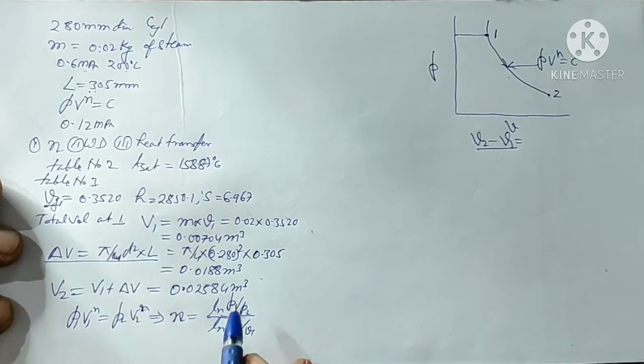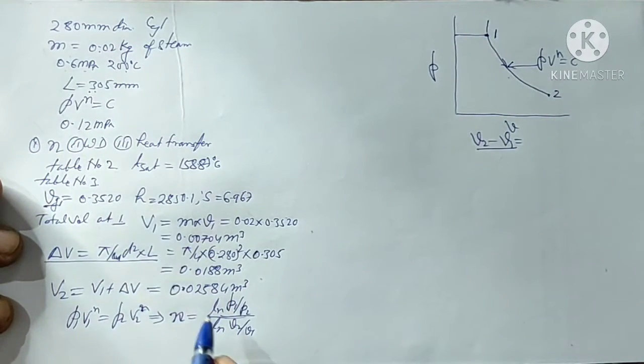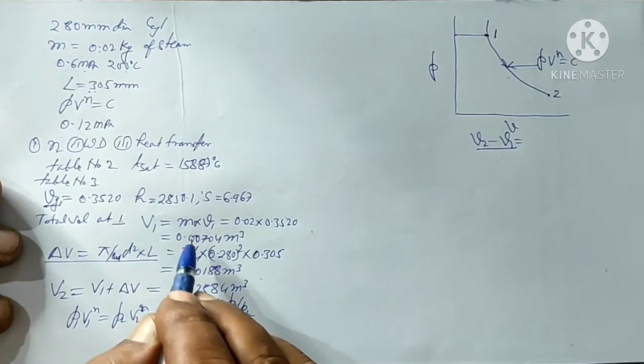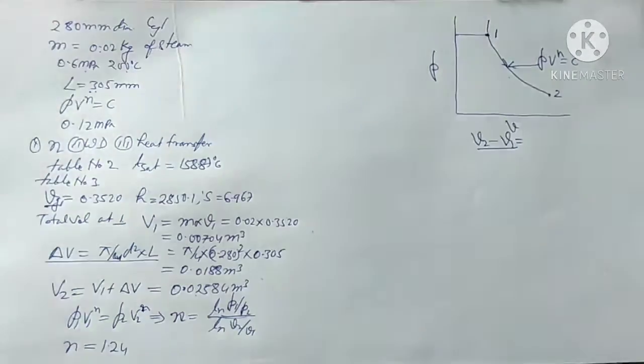Substituting P1 equal to 6 bar, P2 equal to 1.2 bar, and the values of V2 and V1, the value of n we get is 1.24.